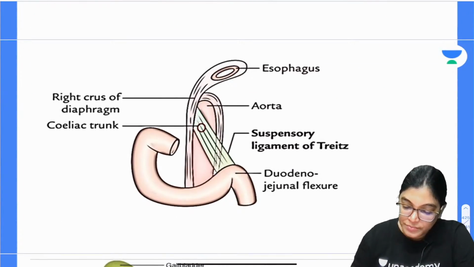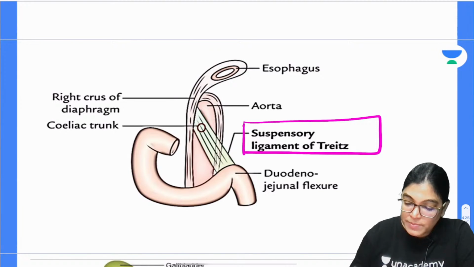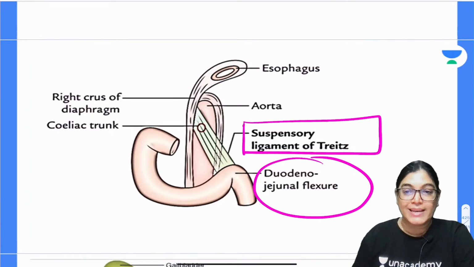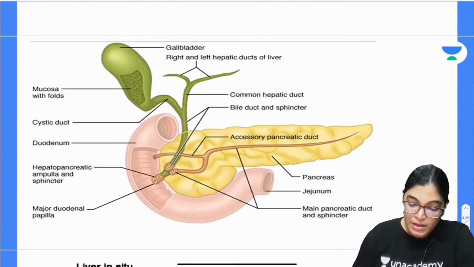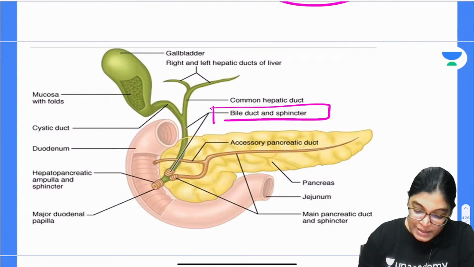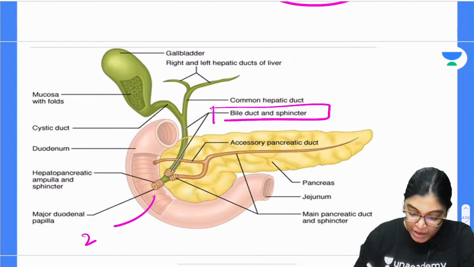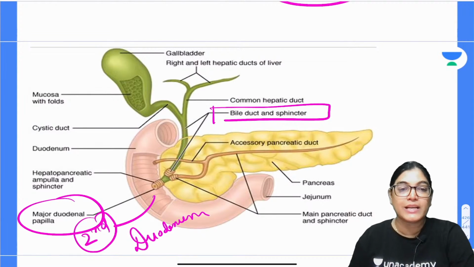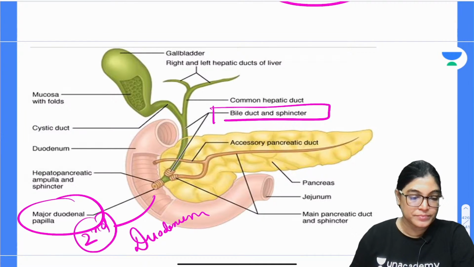Before that, one of the options was suspensory ligament, and you can see here it is attached to the duodenojejunal flexure or junction. Now one of the options was opening of the common bile duct. You can see here its opening is into the second part of duodenum, not the third part, along with the pancreatic duct, that is major duodenal papilla.